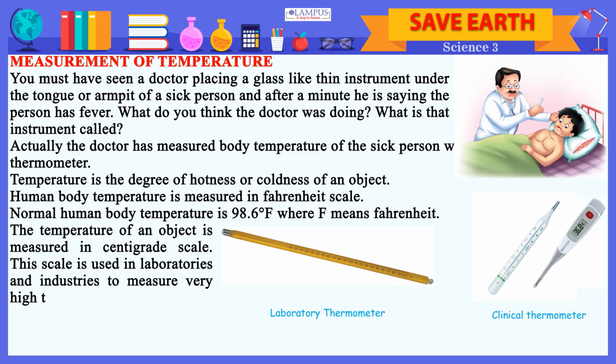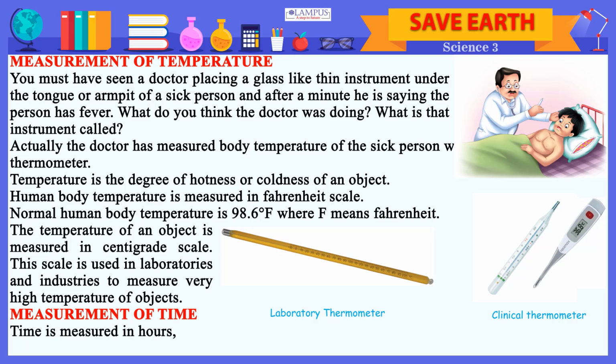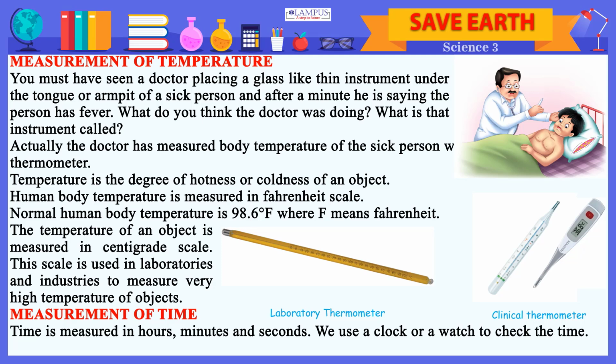Measurement of time. Time is measured in hours, minutes and seconds. We use a clock or a watch to check the time. 60 seconds equals 1 minute. 60 minutes equals 1 hour. 1 hour equals 60 multiplied by 60 equals 3600 seconds.